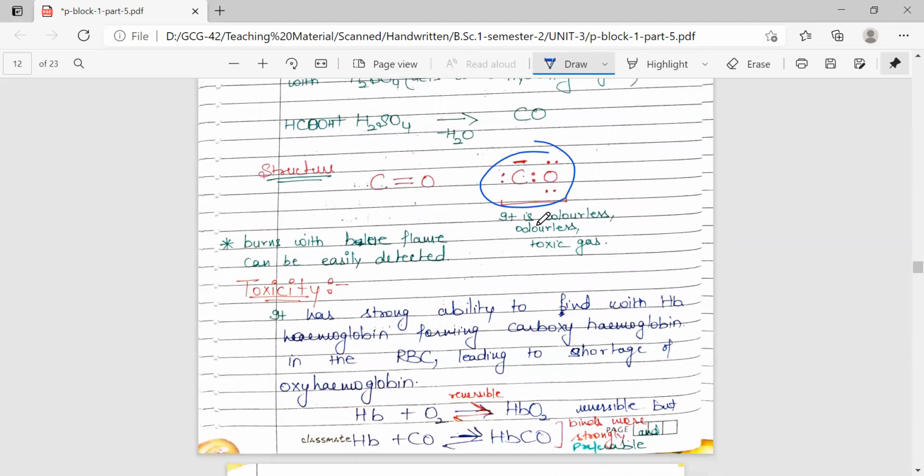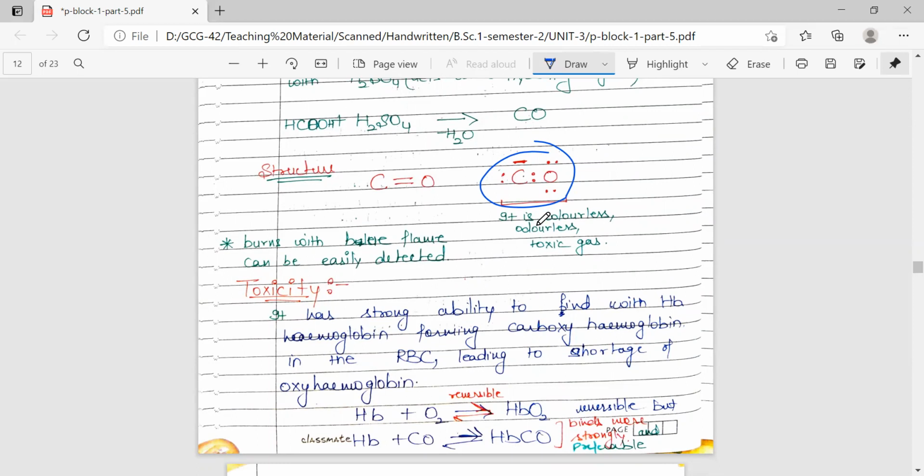It is a colorless, odorless gas, which is very toxic. It burns with blue flame. If we burn a flame in the presence of carbon monoxide, we'll get the appearance of blue color in the flame. The idea of its toxicity can be obtained from its high affinity for combining with hemoglobin.